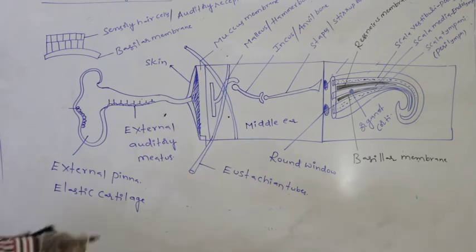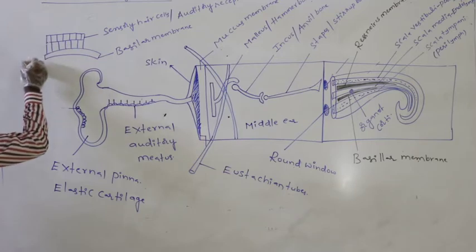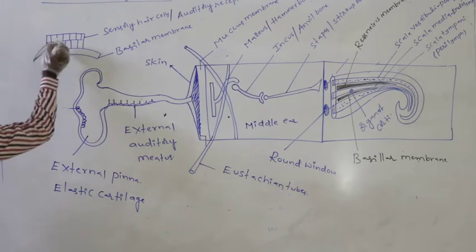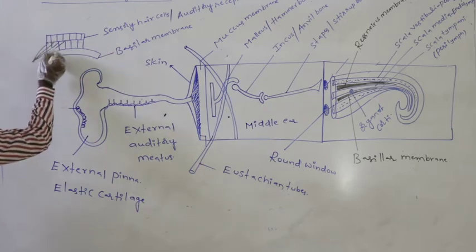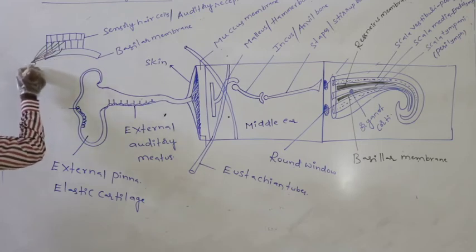From the base of each and every sensory hair cell, nerve fibers arise.